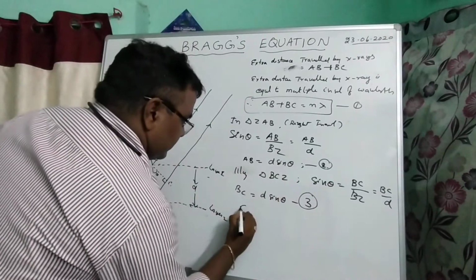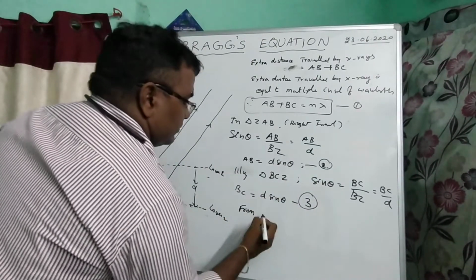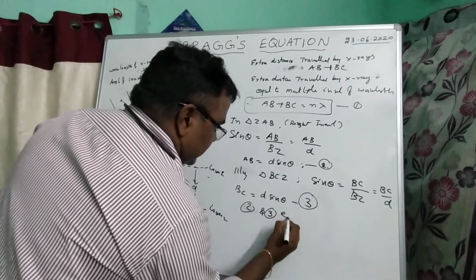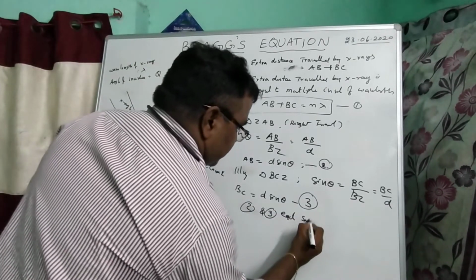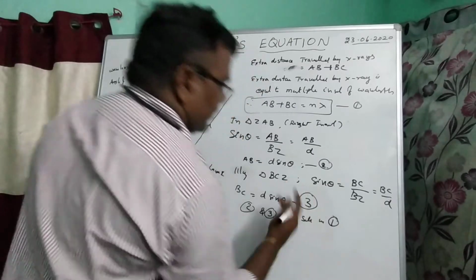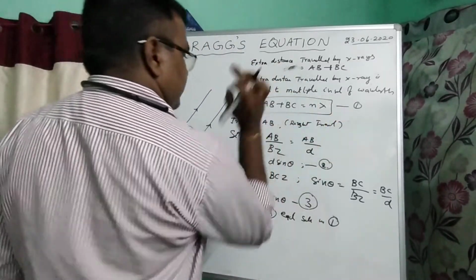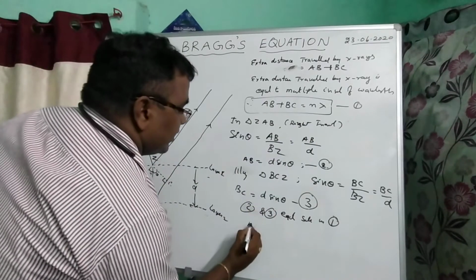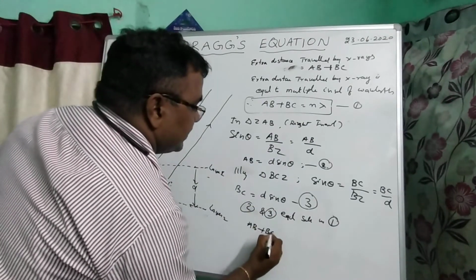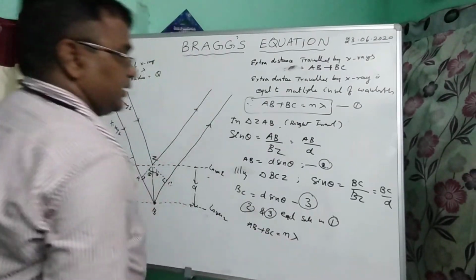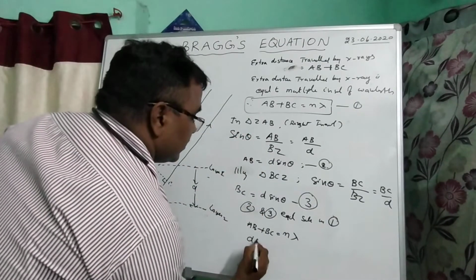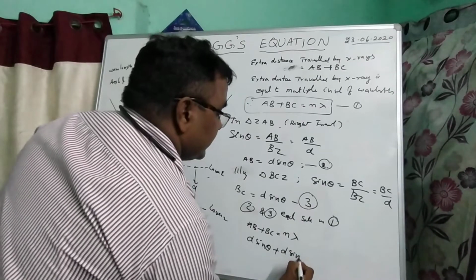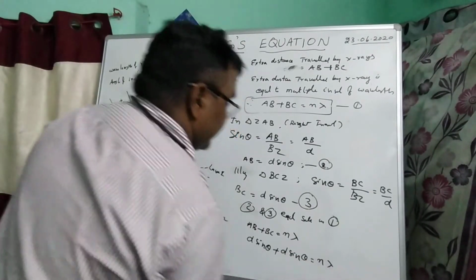So equations 2 and 3 are substituted in equation 1. We know that AB plus BC is equal to n lambda. AB is D sin theta plus BC is D sin theta, equal to n lambda.